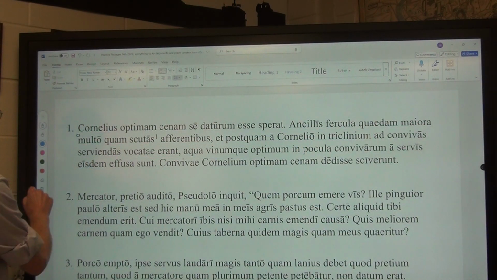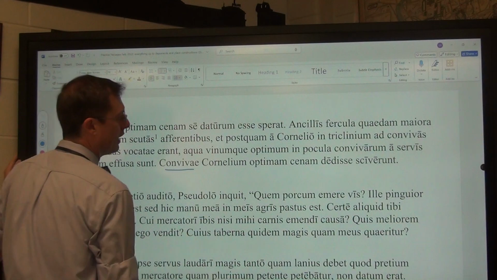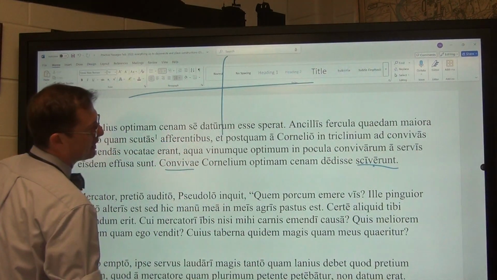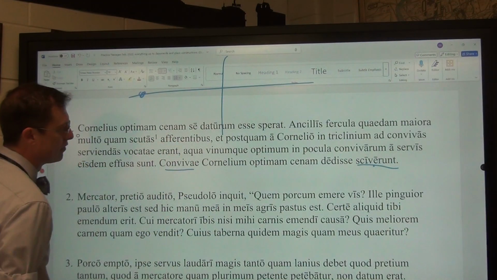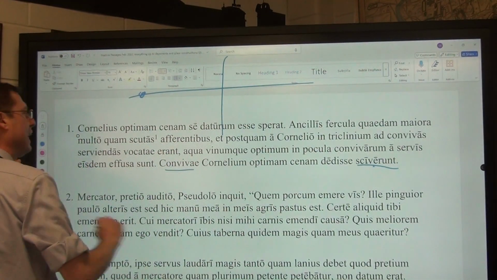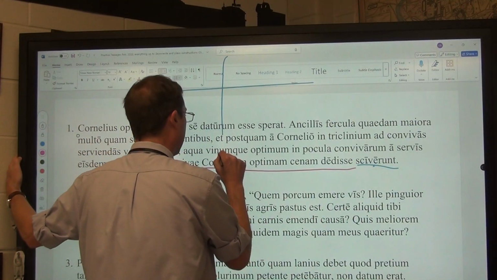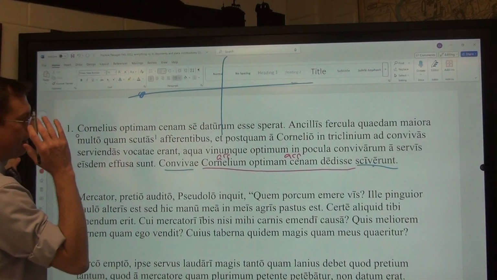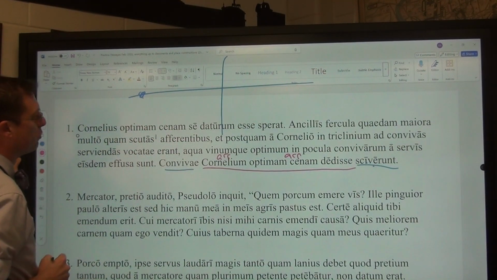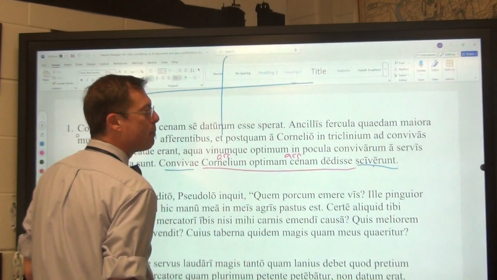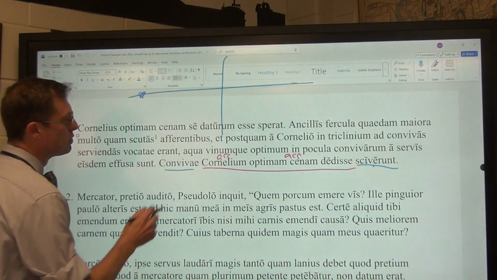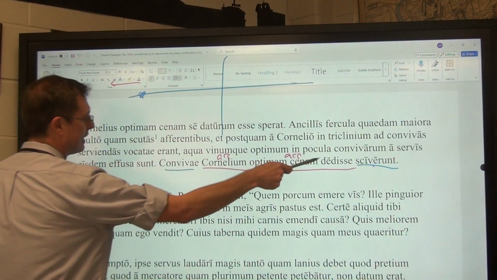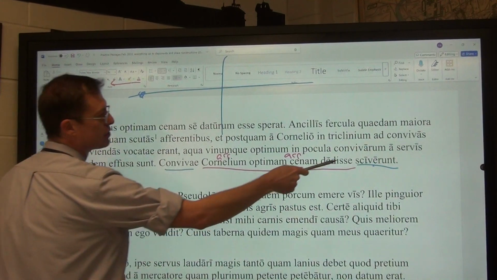So we continue. Convivi, the dinner guests, canoe, we again have a verb of mental action. That verb of mental action starts off in the past. That means that whatever infinitive we have in our indirect statement, with either an accusative subject or an accusative direct object, is obviously going to have an infinitive verb relative to that action. Our infinitive is dedisse, a perfect active infinitive, and since it is perfect, it needs to indicate action before, which means that we need to express the giving as going in the past since we are starting off in the past.